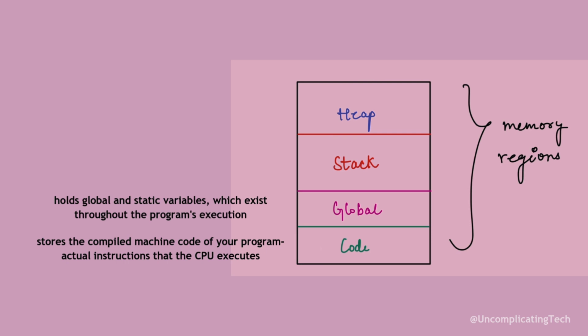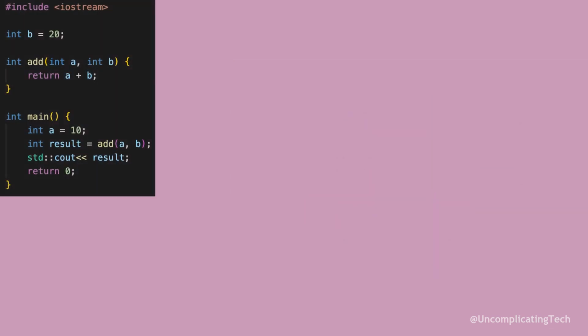The global and static data segment holds global and static variables, which exist throughout the program's execution. The stack is where local variables and function calls are stored. When a function is called, its local variables are pushed onto the stack, and when the function returns, they are popped off automatically. We will understand this more in just a bit. The heap is where dynamically allocated memory lives. Now let's understand all these regions with the help of a program.